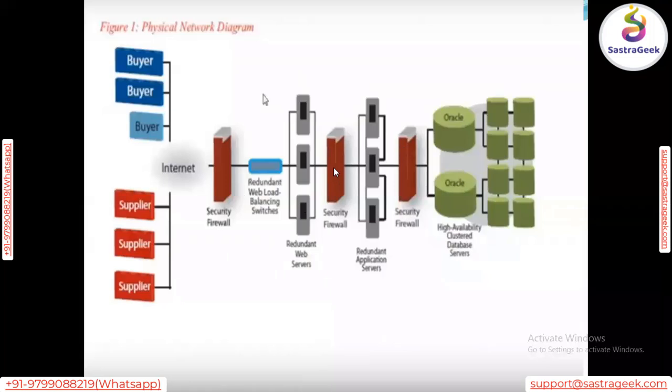That means this is the second security check. After confirmation by the second security check, the information will pass to the application server, and in between the application server and database server, we have a third security check as well. That means this system is again checking whether the data is secured or not. If the third security wall confirms that everything is good, then only the information will touch the database server. Otherwise the system will throw an error from the third security check itself.